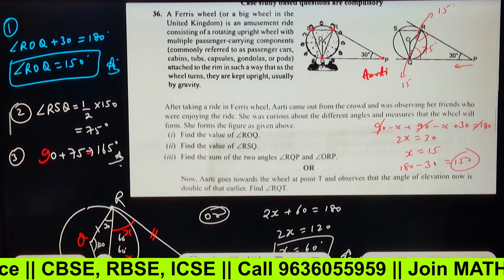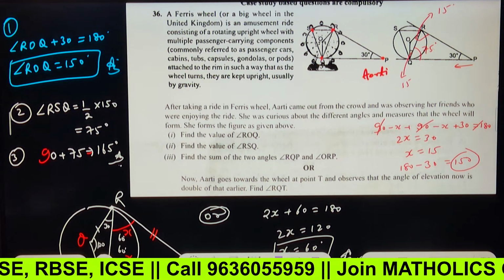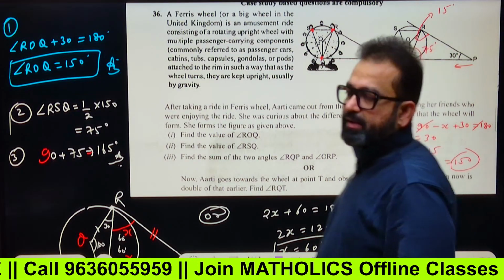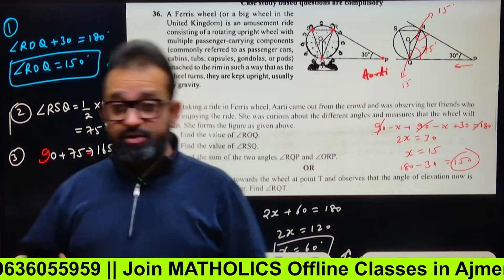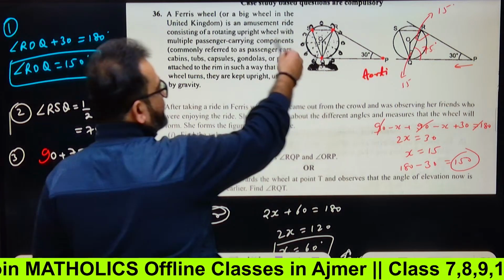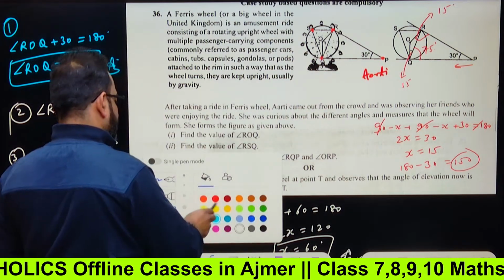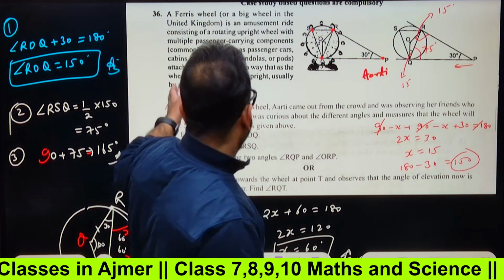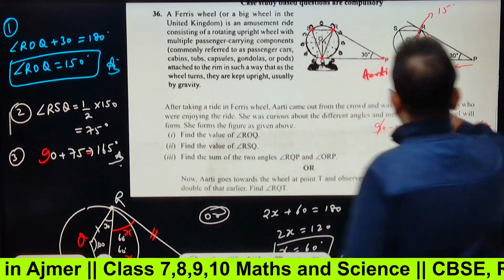No, no, not that spinning wheel. It could come like that also, it can appear like that also. You're talking about Gandhiji's charkha, okay. Not like that. Now, we have to find the angle, angle ROQ.